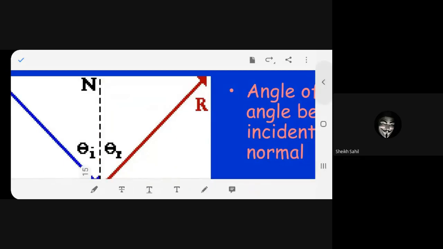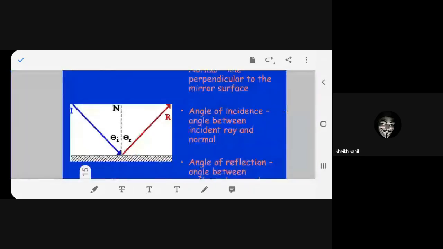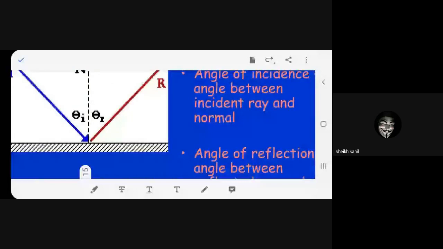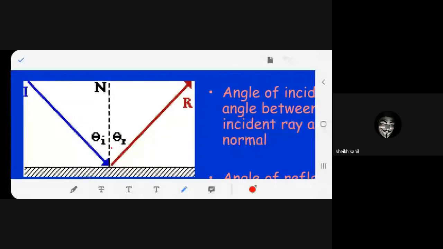Okay. This is normal. Then we come to angle of incidence. What is angle of incidence? Theta 1. How is it made? Between the incident ray and the normal. Is it clear? Between the incident ray and the normal. This is the angle of incidence. Yes or no?